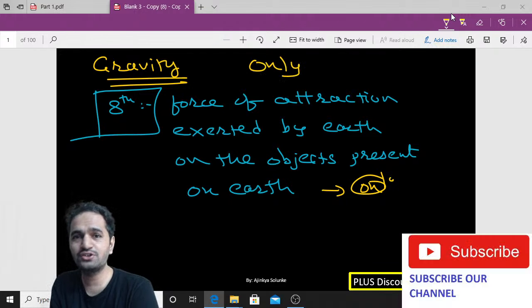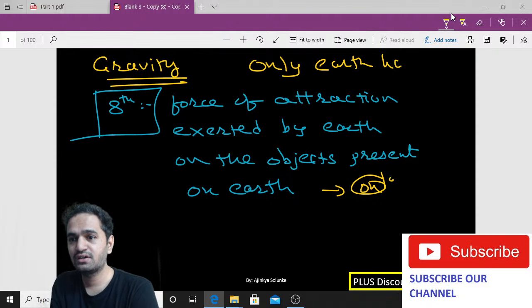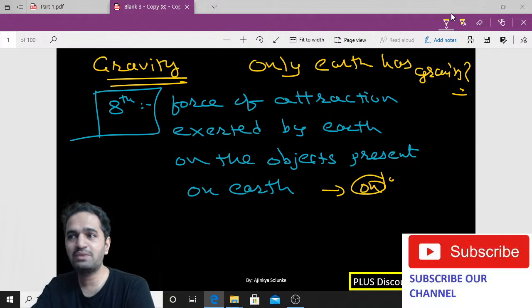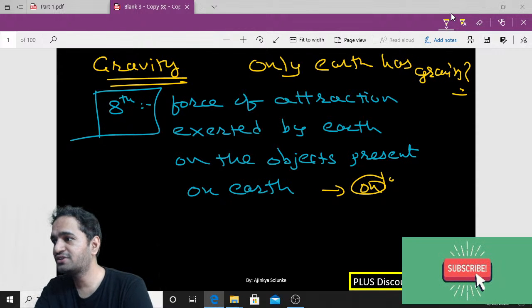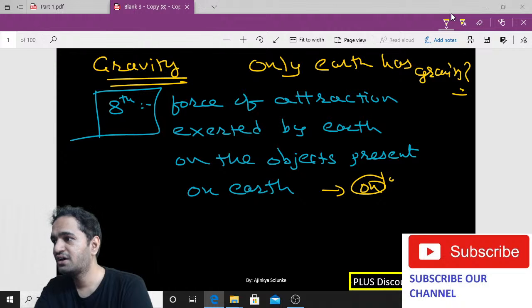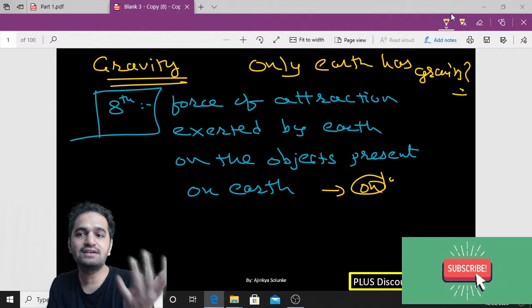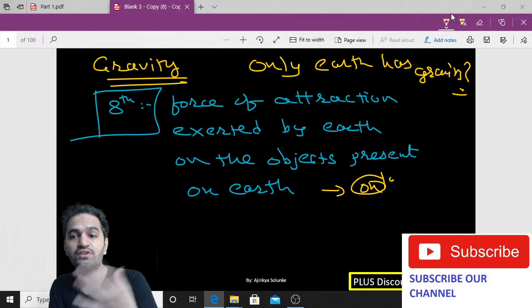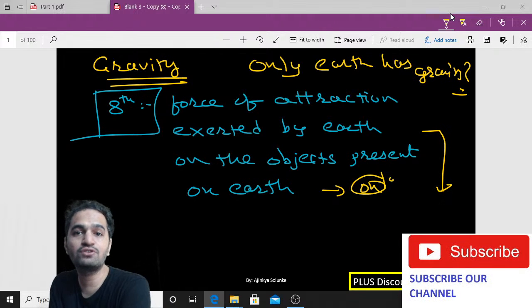Write it in the comment section. Do you think that only planet Earth has gravity? Now that is something new, right? Only Earth doesn't have gravity. There are different planets which have their own gravity, right? So that is so much true. As Earth has gravity, but other planets also have gravity, we need to change the definition.